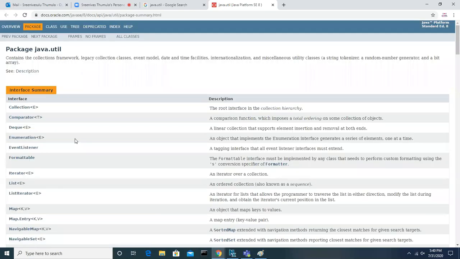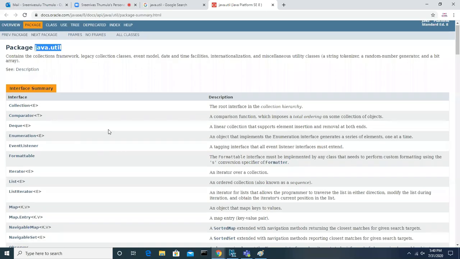Generally in the Java API, and also if you are using third-party libraries, you will use classes under some packages. They have already divided them for each purpose. They have created different packages, and they have created interfaces and classes.